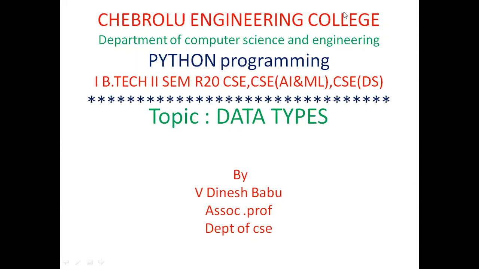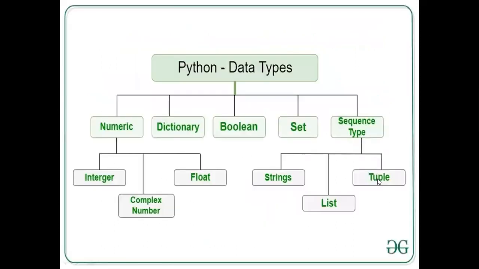So in the previous sessions, we have started the concept of data types in Python. I think all of you are aware of these 5 types of data types in Python: numeric, dictionary, Boolean, set, and sequence type. And among these 5, we have started discussing the numeric data types in Python. We have seen that the numeric data types in Python are divided into 3 categories: integers, floating point,